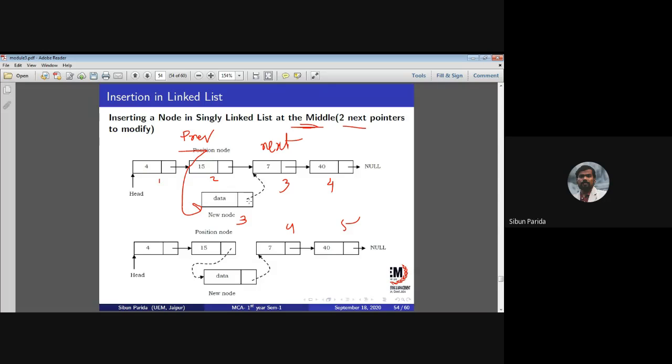So 2 pointers are required. This is 1 pointer and this is 1 pointer, 2 pointers. So that's why I mentioned 2 next pointers are required. Understood, everyone? Yes, sir.